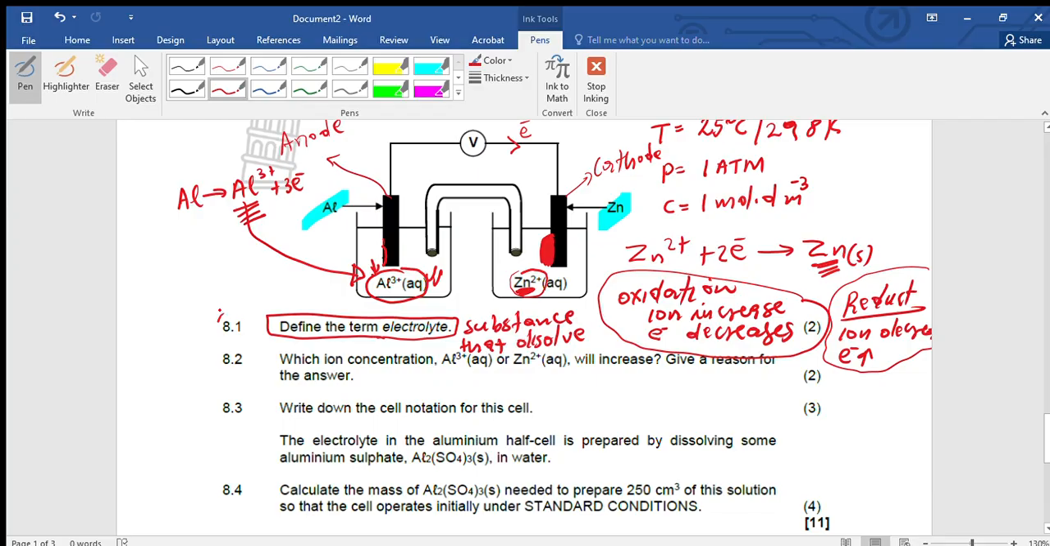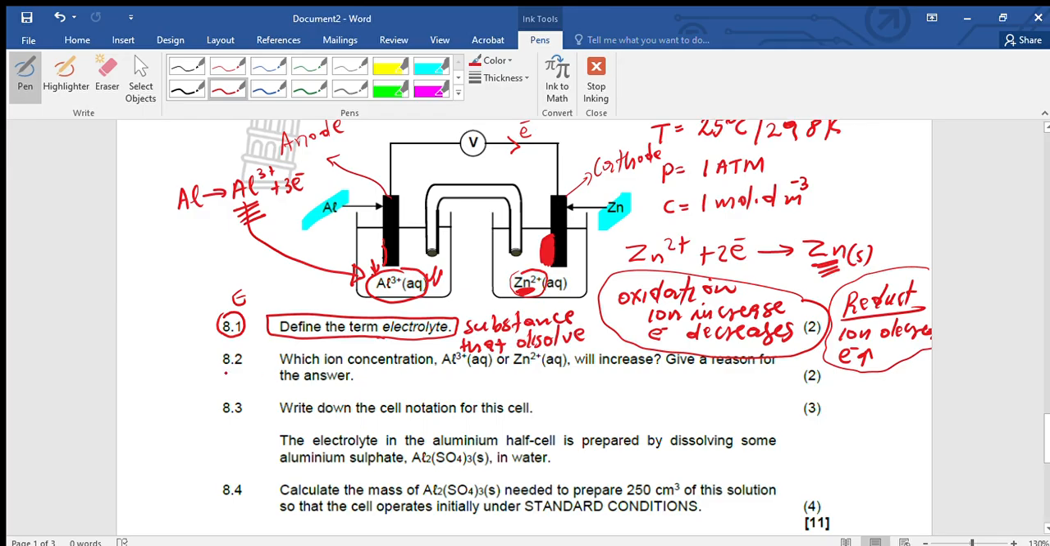So in question number 1, you have to use the exam guidelines. You have to use the exam guidelines on question number 1 to be right. Now let's quickly go to question number 2.